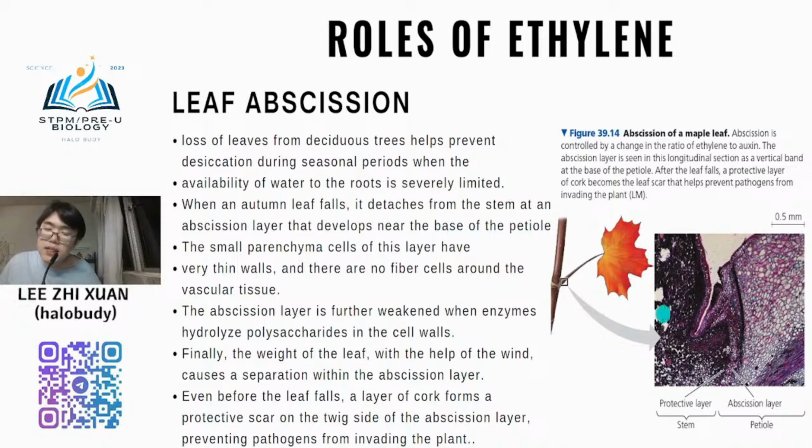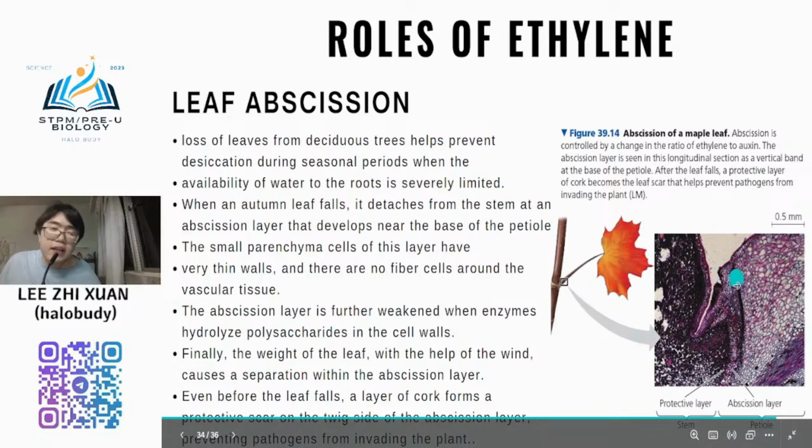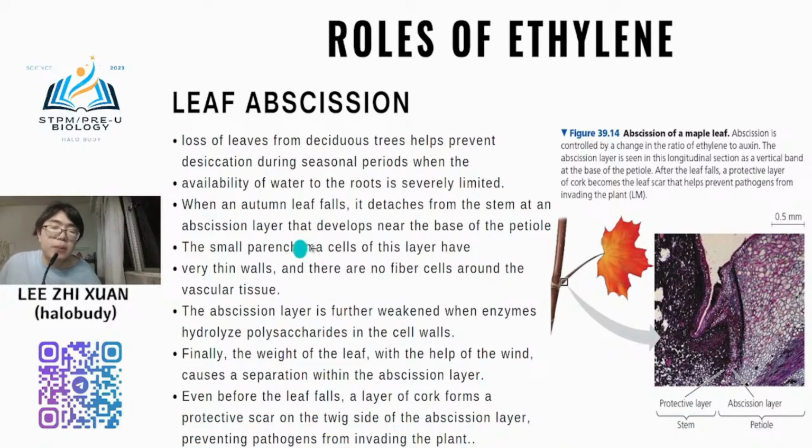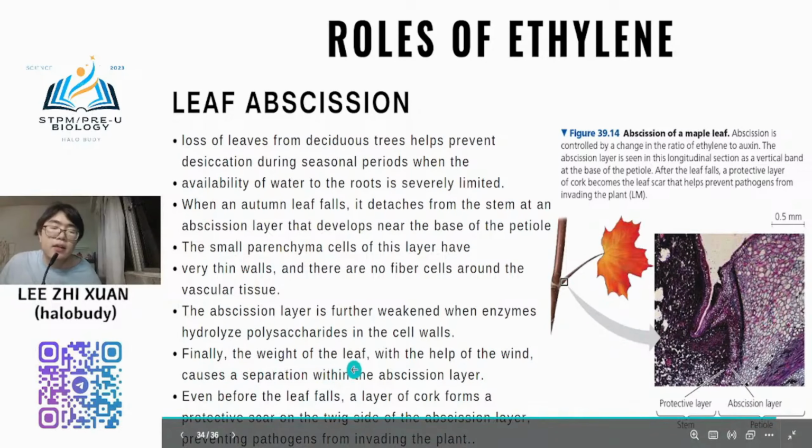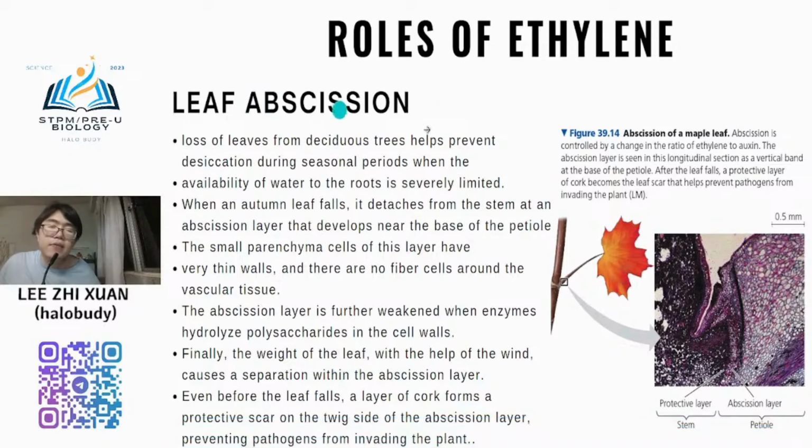So you see this diagram. There are two layers, right? The protective layer and also the abscission layer. Normally the small parenchyma cells of this layer have very thin walls, and there are no fiber cells around the vascular tissue. The abscission layer is further weakened when enzymes hydrolyze polysaccharides, and finally the weight of the leaf, with the help of the wind, causes separation within the abscission layer. So this plays the role in leaf abscission, meaning the leaf will fall.